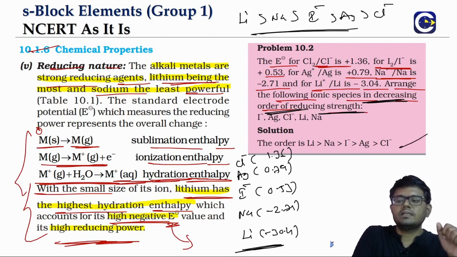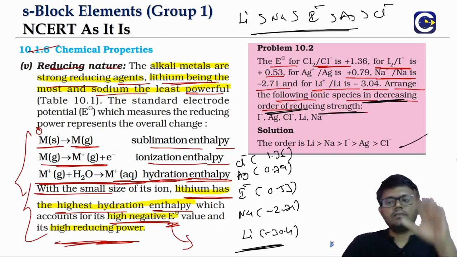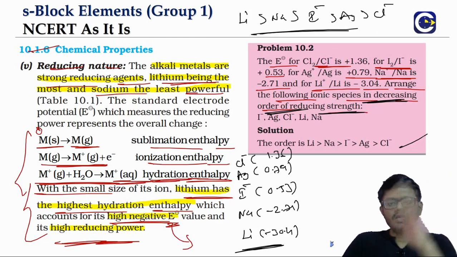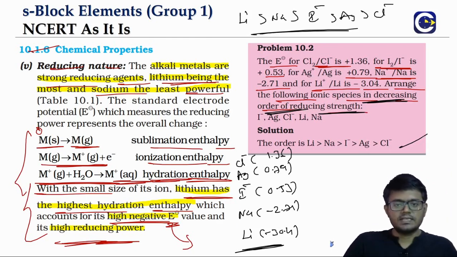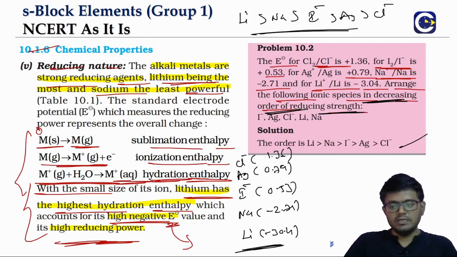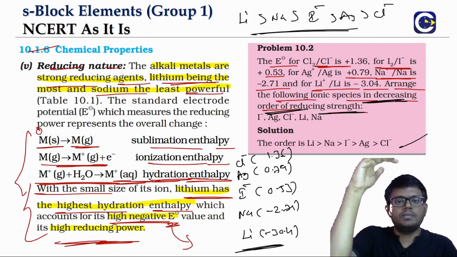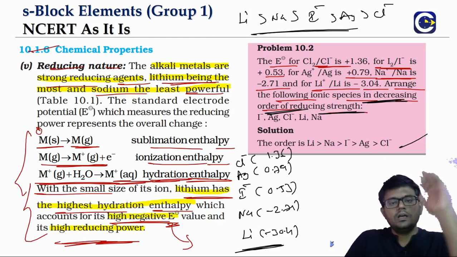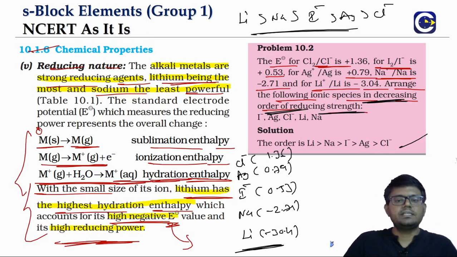You can see that is what is given. So whenever these kinds of questions come, the order of reducing power, oxidizing power, first we have to arrange them the way they come in the reduction potential table. Then we can easily put them in order, because when you put them in table form, we can clearly say top of the table is strong oxidizing agent, bottom of the table is strong reducing agent. Based on that we can give the orders.